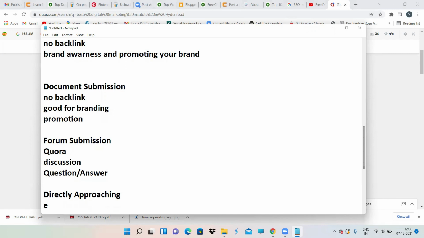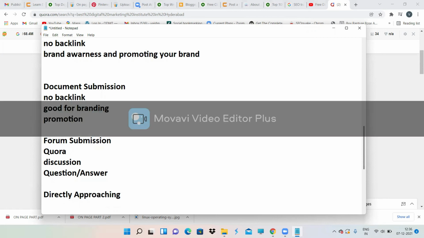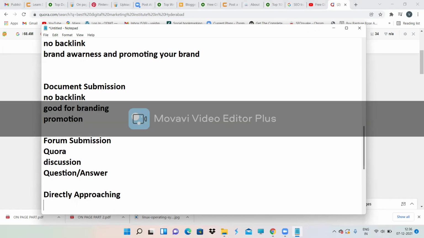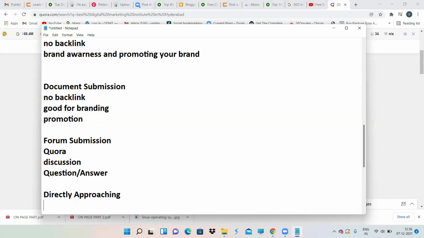What you need to do is, you have to have money. That is the first thing. If you have money, email some very good website owners who have very good domain authority and page authority. Just search who has very good domain authority and page authority, tell them you are ready to pay so and so amount, and send them an email requesting a backlink. If they reply back to you, then you can initiate the deal, and they'll give a backlink to you. Directly approaching is simple. You have money, you can just write an email to them. This is about directly approaching.